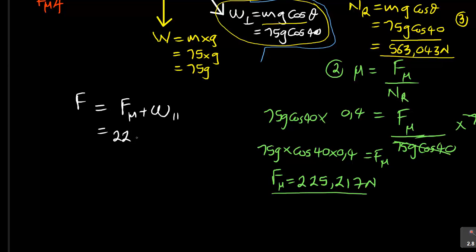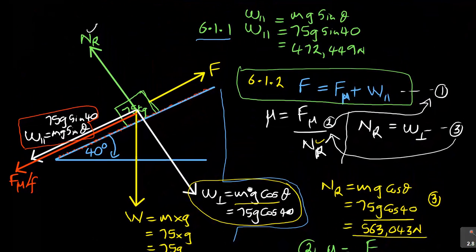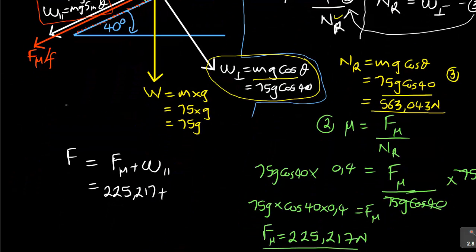So that's what the whole question is about. So it's 225,217 plus the weight parallel, which is 472,449.